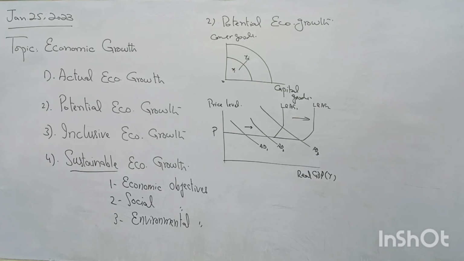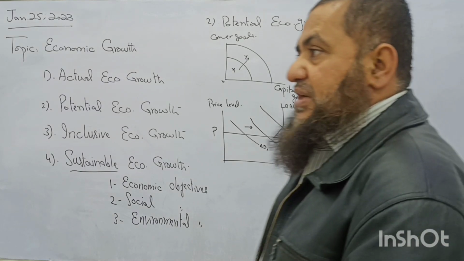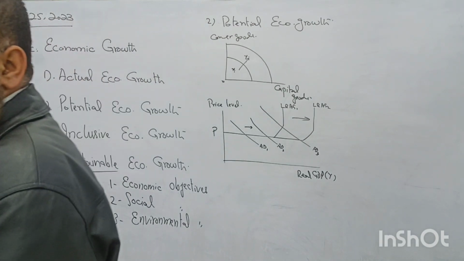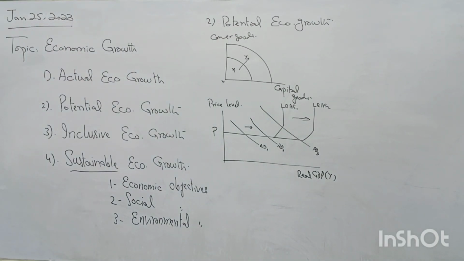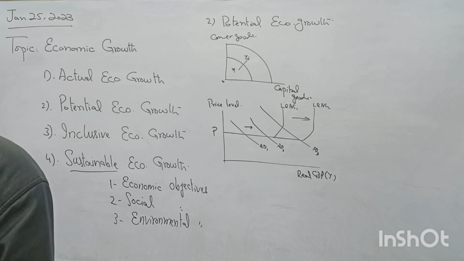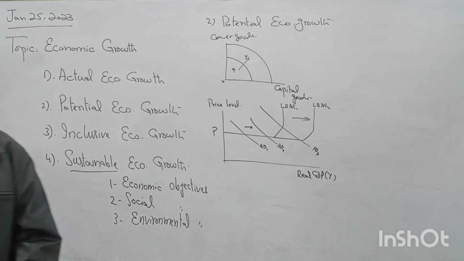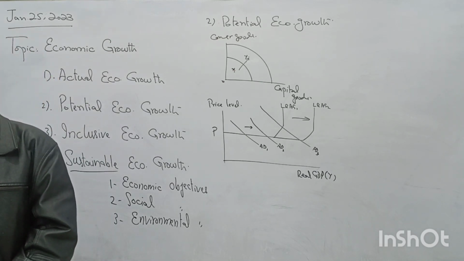If we have more economic growth at the cost of our environmental damage, that economic growth will not be a sustainable one. If any country of the world is growing at the cost of environment, so in long run they will not be having a clean and healthy environment to live in.